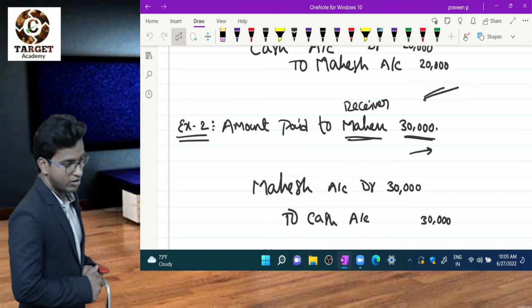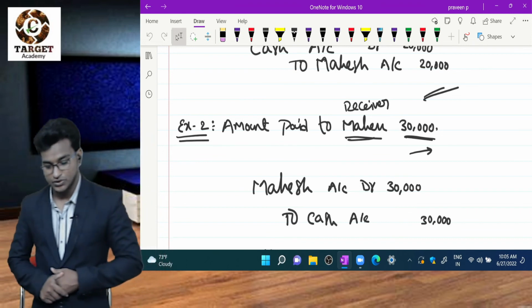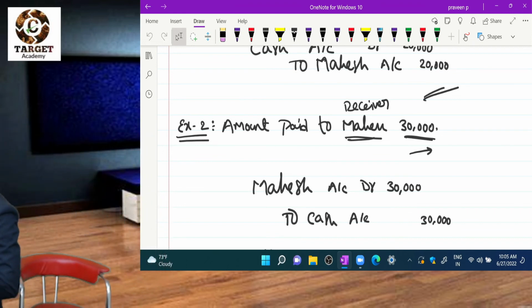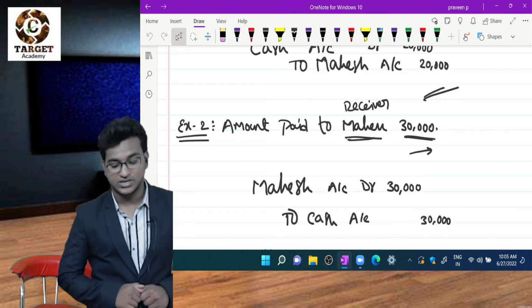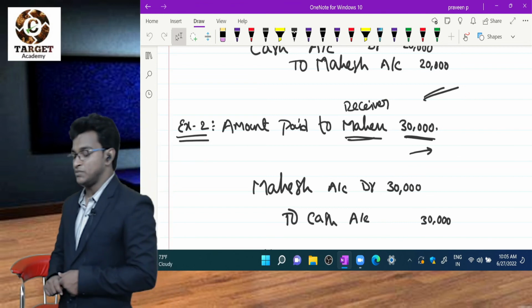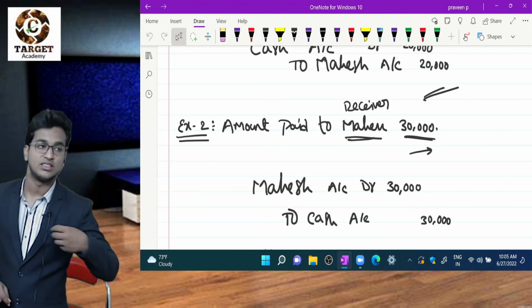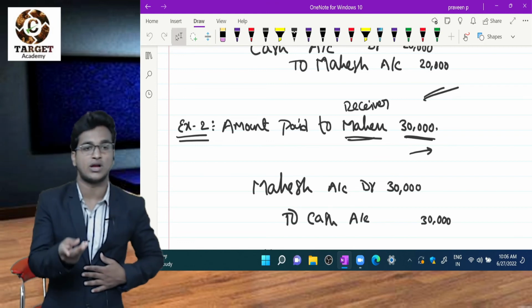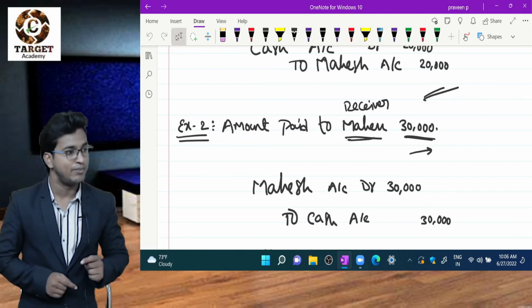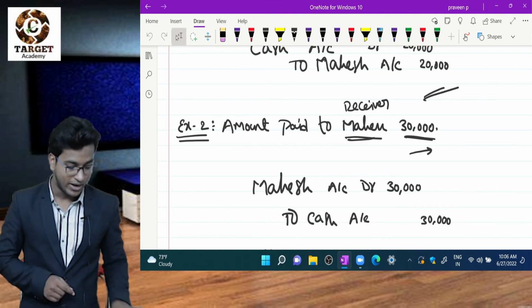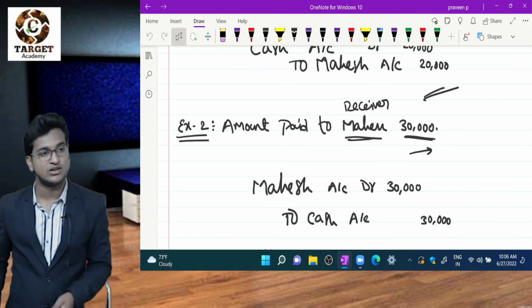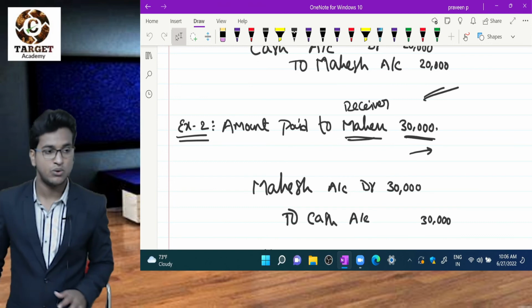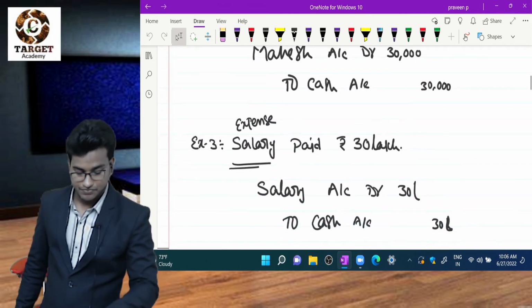Next, amount paid to Mahesh 30,000. First transaction received, second transaction paid. That means we are paying to Mahesh, so cash is going out from my pocket. What is rule number 2? Credit what goes out, so credit cash account, and debit the receiver. He is receiving now. So Mahesh account debtor to cash account.